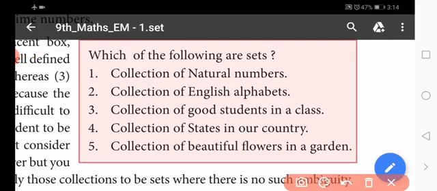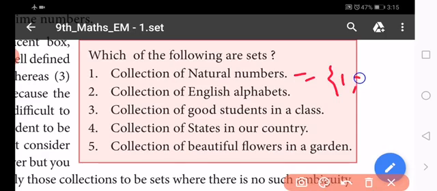In our last class we discussed briefly the first one: is the collection of natural numbers a set or not? We define the objects in that group because the natural numbers start with 1: 1, 2, 3, 4, etc. So the collection of natural numbers is a set.